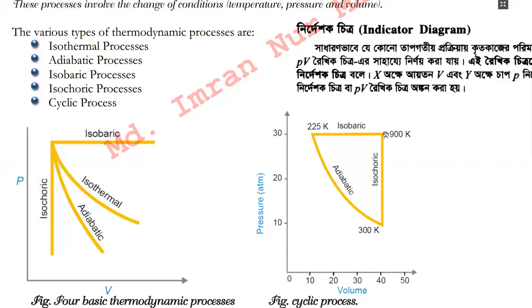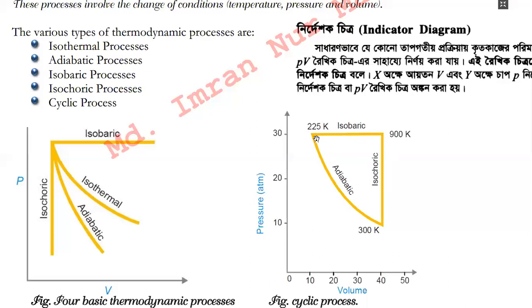Or you can see that it may start from this point, move backward, then it can stop here and move downward because this is an adiabatic process, and it can move upward in the isochoric process.